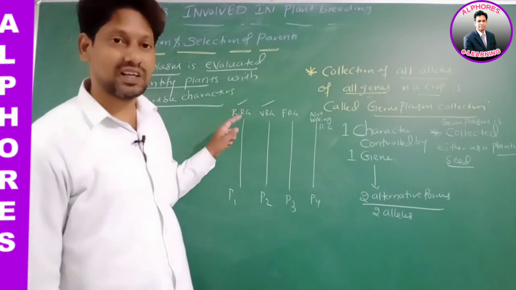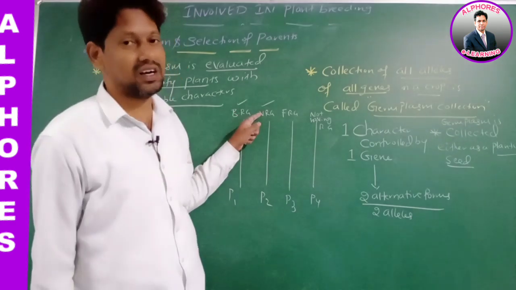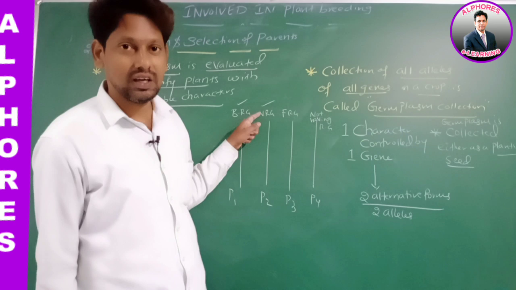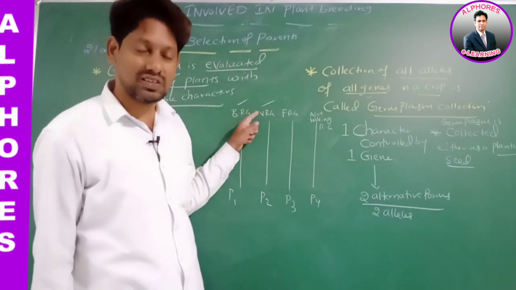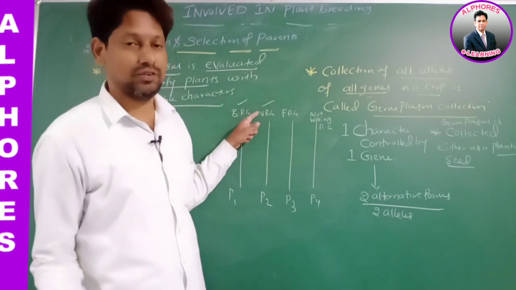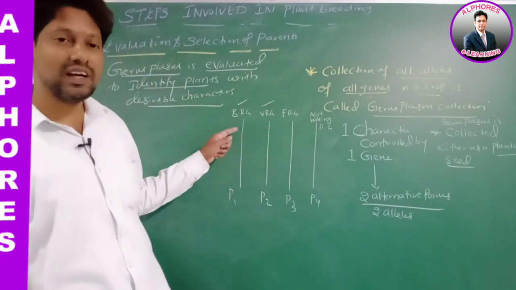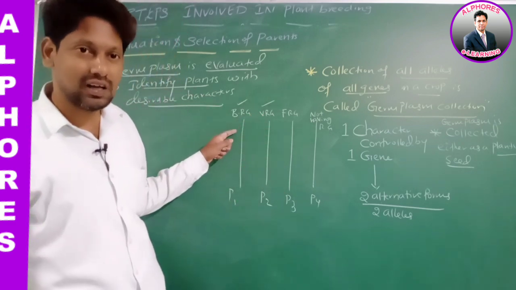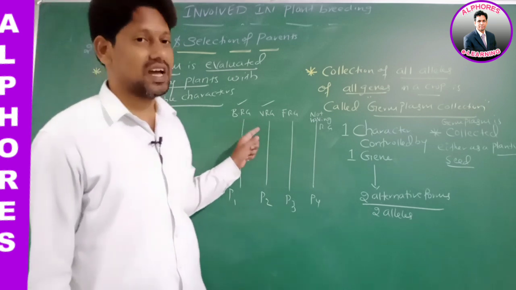So we are searching for plants which are having that bacterial resistant gene and viral resistant gene. Is it okay? How can we find out whether plants are having those genes or not? By evaluating the germplasm. Therefore, first we have to evaluate the germplasm. By evaluating the germplasm, we can find out plants which are having desirable characters.